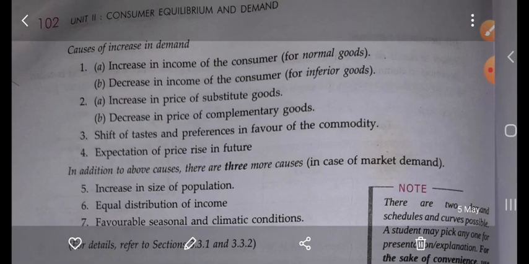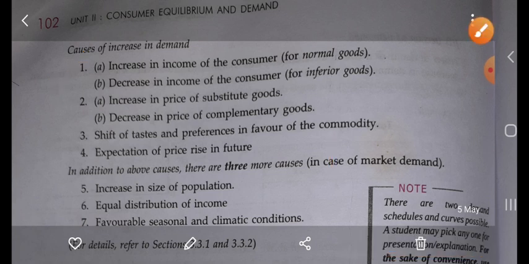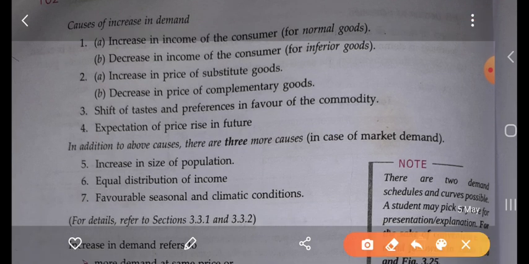Now, what are the causes of the increase in demand? There are also some causes, on the basis of which the increase in demand occurs. So first one is increase in income of the consumer, decrease in the income of the consumer. Second is increase in the price of the substitute goods, decrease in the price of the complementary goods, shift of the taste and preference in favor of the commodity, expectation of the price rise in future.